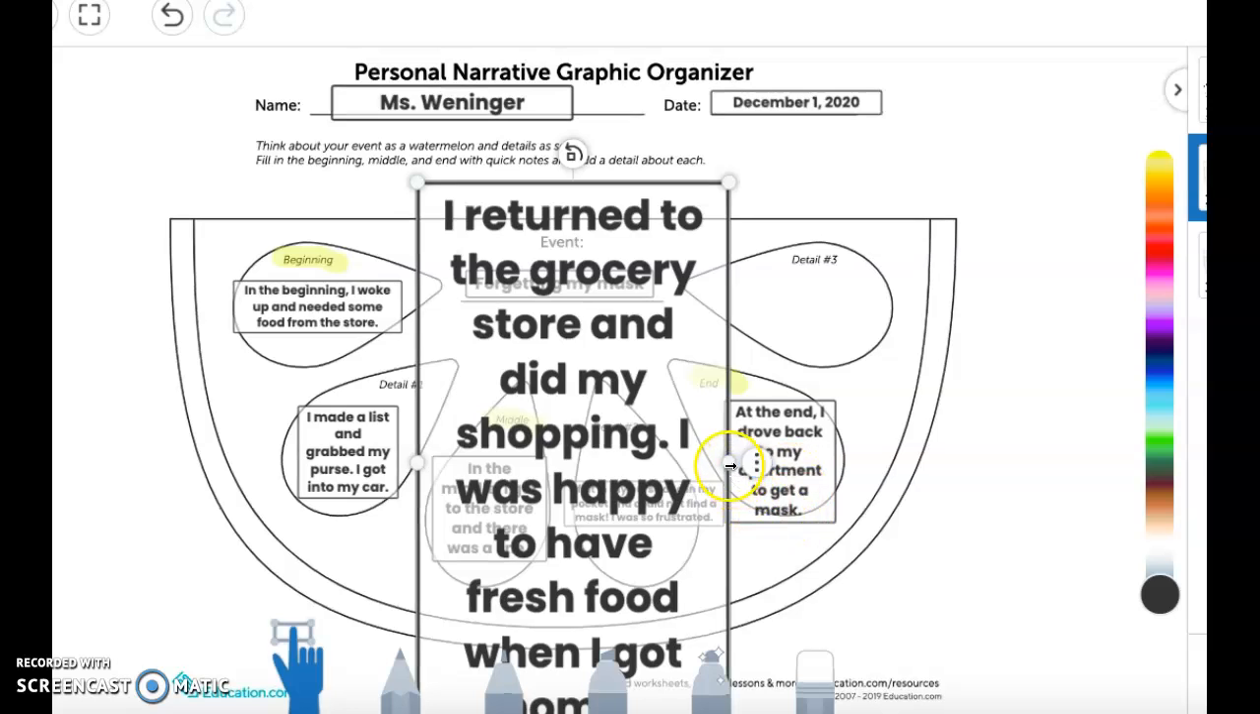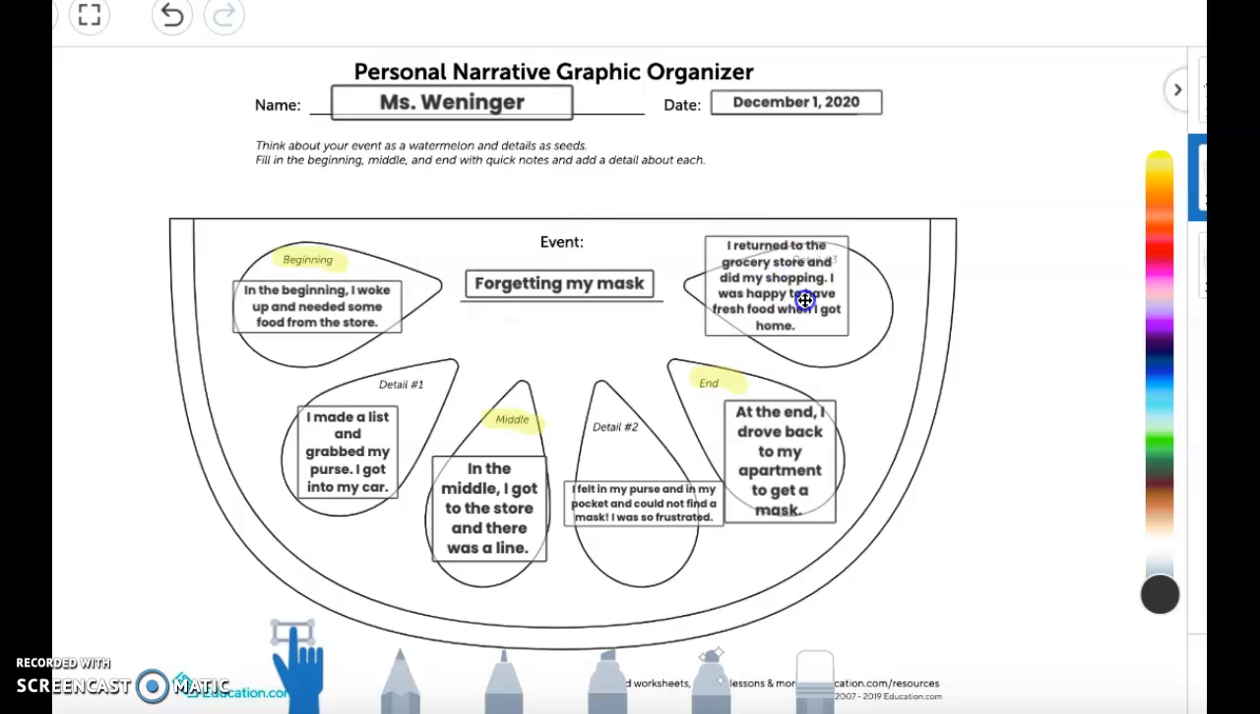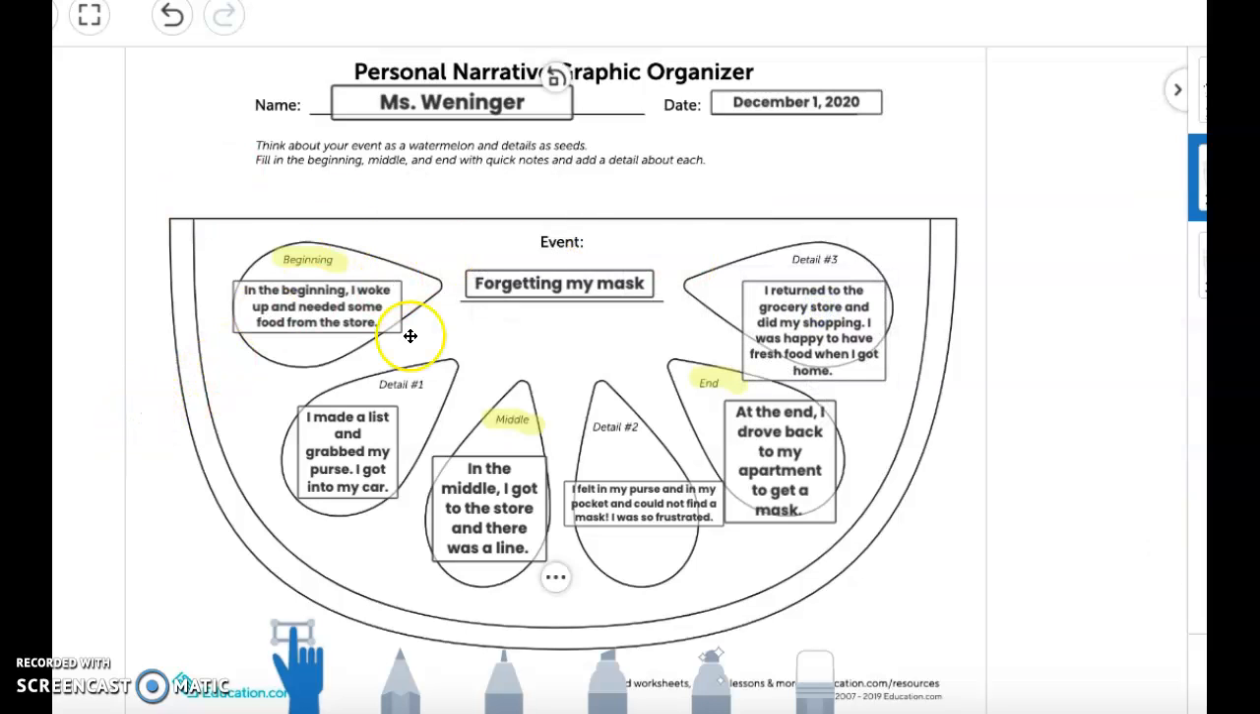Okay, so I told my story. I'm going to resize this. I told my story, and again, I told my story in order. So I started with the beginning. In the beginning, I woke up and needed some food from the store. Then I added a detail. I made a list and grabbed my purse. I got into my car.